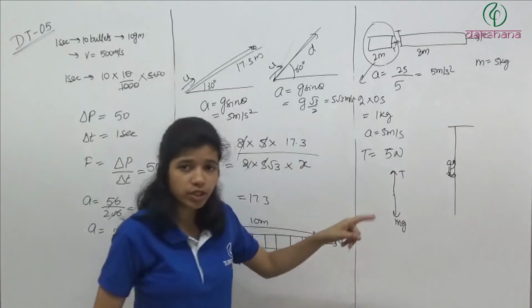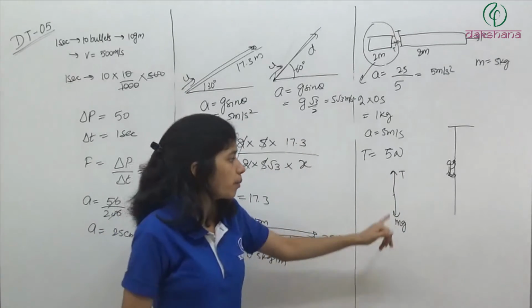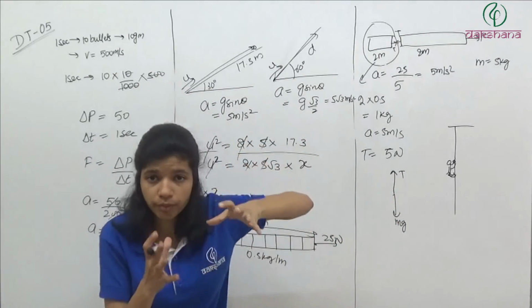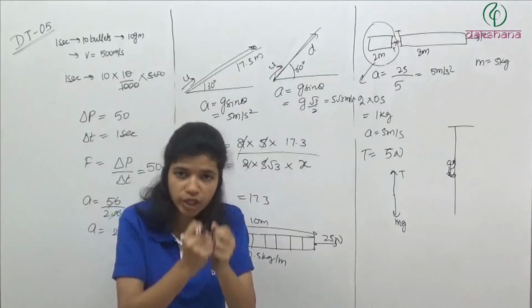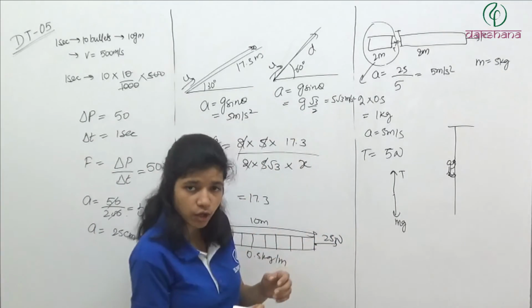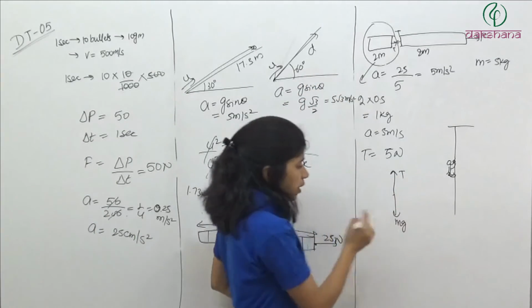Now with the help of this tension, otherwise mg की वजह से तो वो fall down हो जाएगा, free fall हो जाएगा. But with the help of this tension, it is trying to keep himself at some acceleration. कुछ acceleration के साथ वो नीचे आने की कोशिश कर रहा है. ठीक, तो वो क्या करेगा? रोप को ऐसे खींचेगा. So rope will pull it in upward direction. ठीक, so इस पे टेंशन लग रहा है ऊपर, mg लग रहा है नीचे.